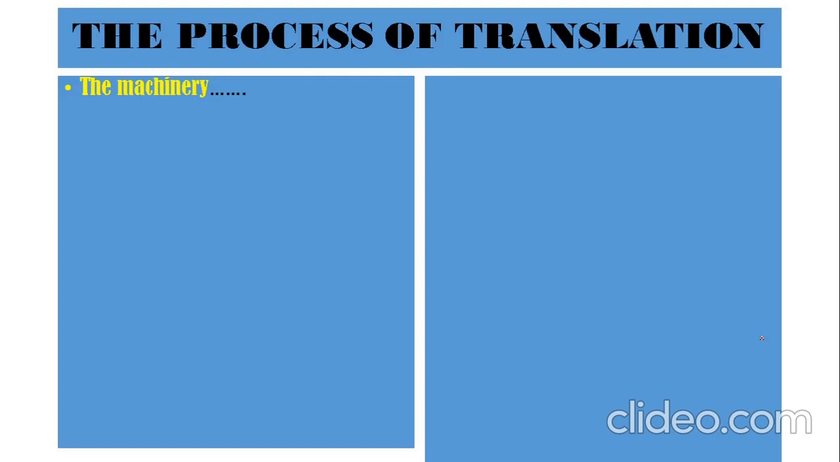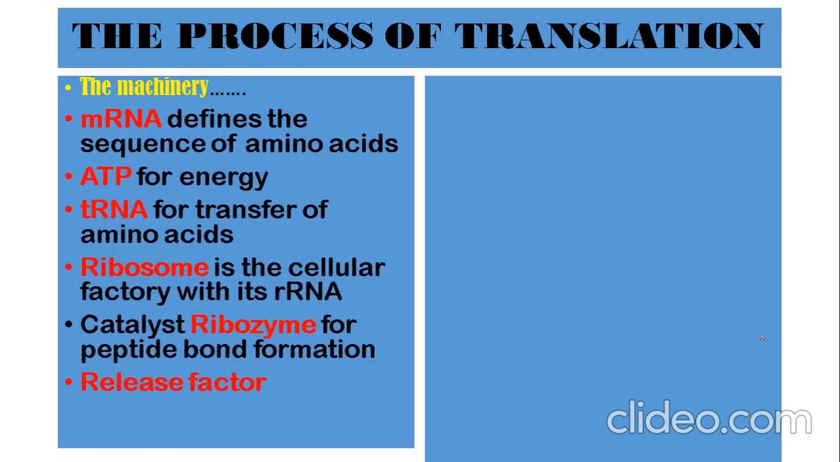Now we move over to the process of translation. What are the machineries involved in the process of translation? The main machineries involved are mRNA, ATP, tRNA, ribosomes, and the catalyst. The catalysts are like, say, ribozyme or peptidyl transferase. These are the machineries involved in the process of translation.